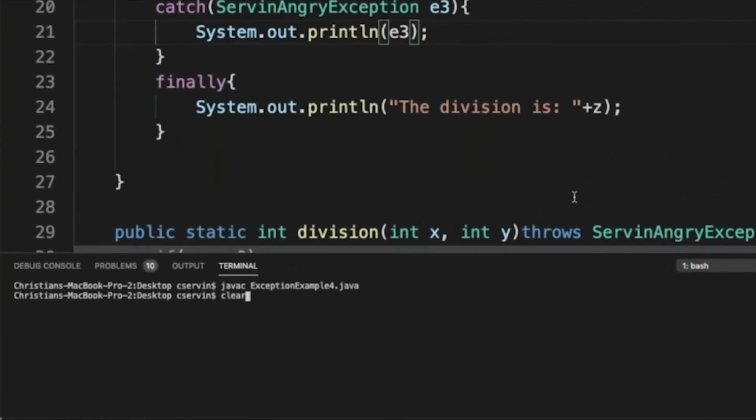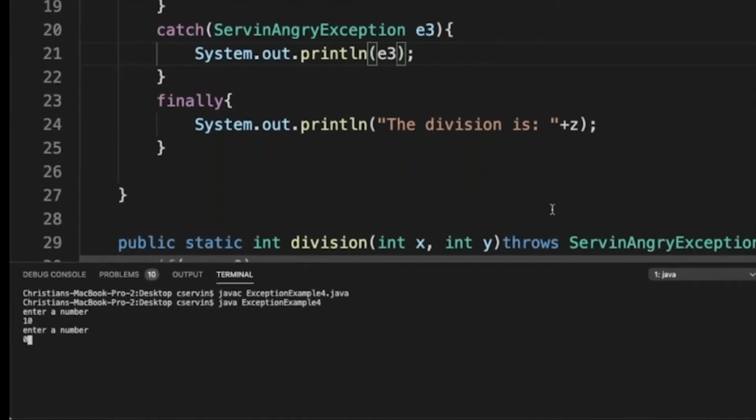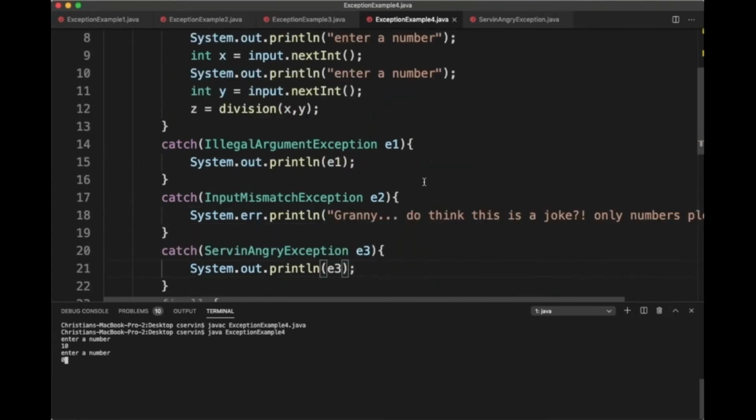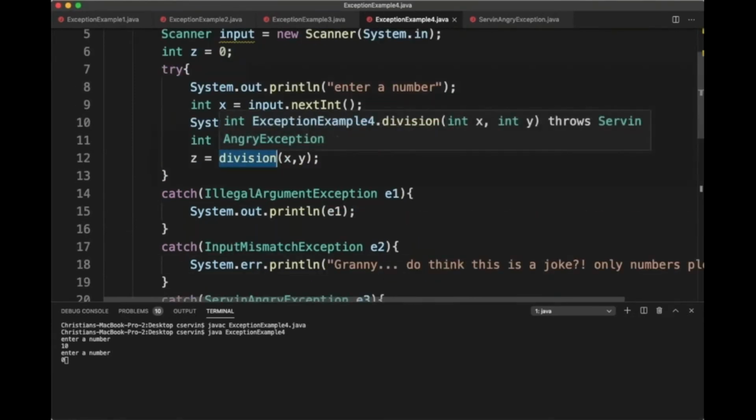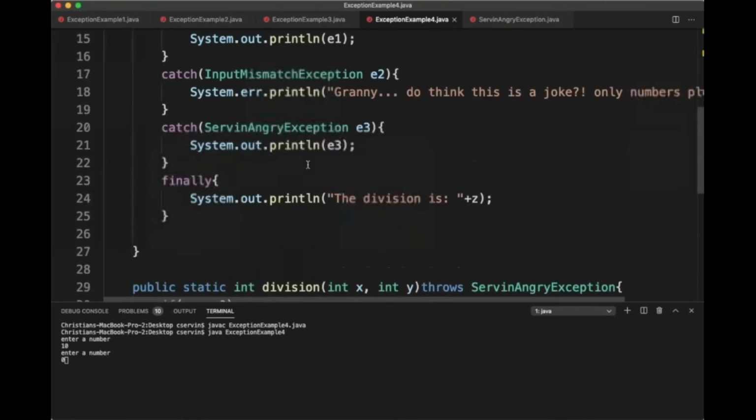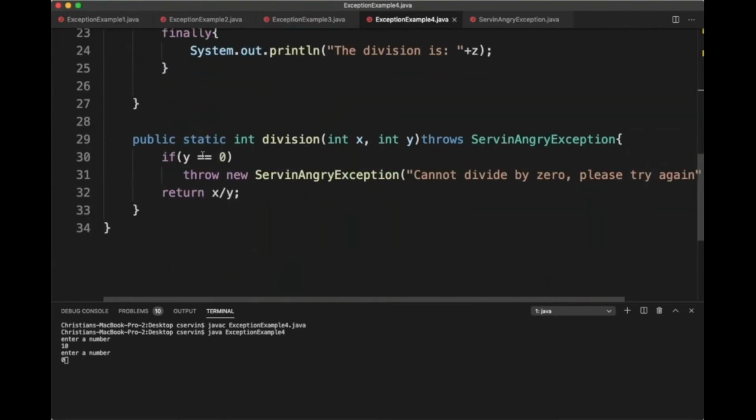Check this out. Enter a number, 10, enter a number, 0. This will trigger when I call the method division with X and Y. At this point, when we arrive at line 29, in line 30 it will check the 0. It is indeed 0. And then I'm going to cry here big time and say serving angry exception.